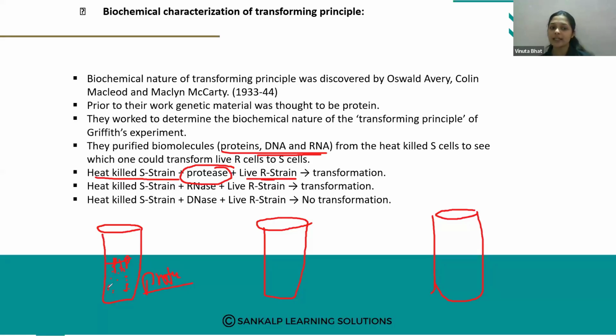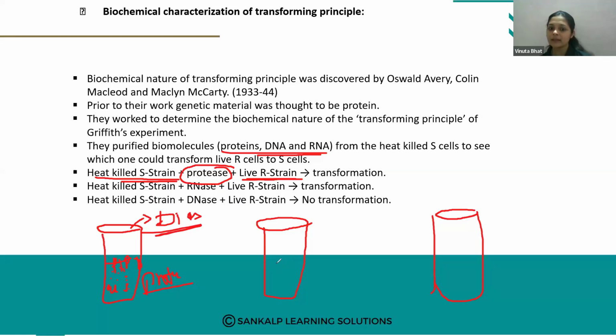So it digests the protein, only DNA and RNA remain. Okay, then here heat killed S strain and the living R strain. So here when it is injected to the mice, the mice died. Okay, so that means something is transferred.